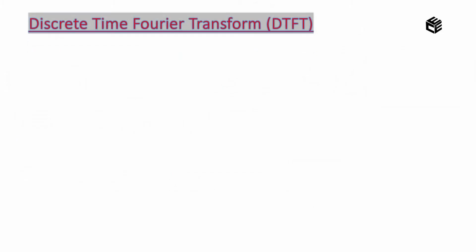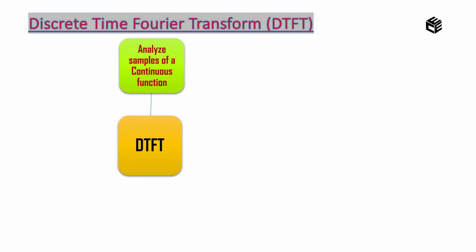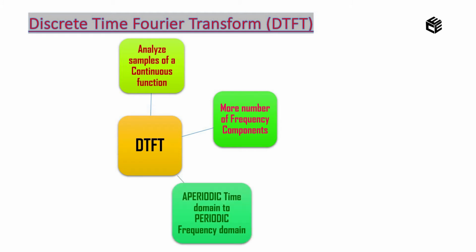Now let's move on to our topic, that is the discrete time Fourier transform. I have told you earlier, in the discrete time Fourier transform, the input is discrete and the output is continuous in terms of frequency. Correct? So here the samples can be analyzed with the help of a continuous function, and also more frequency components can be obtained with the help of this DTFT concept.